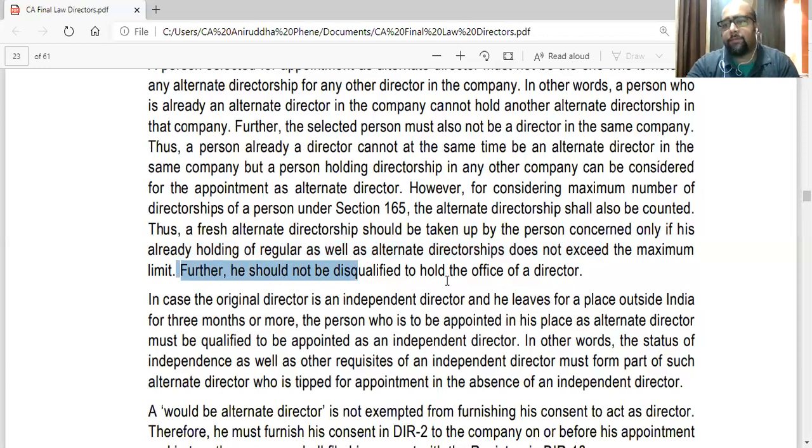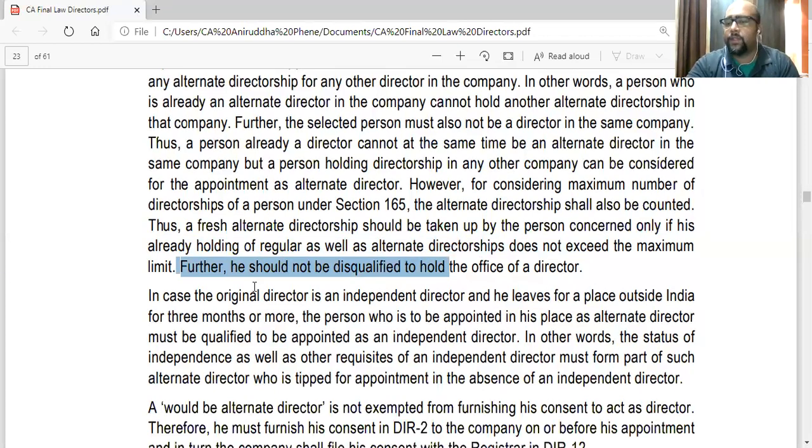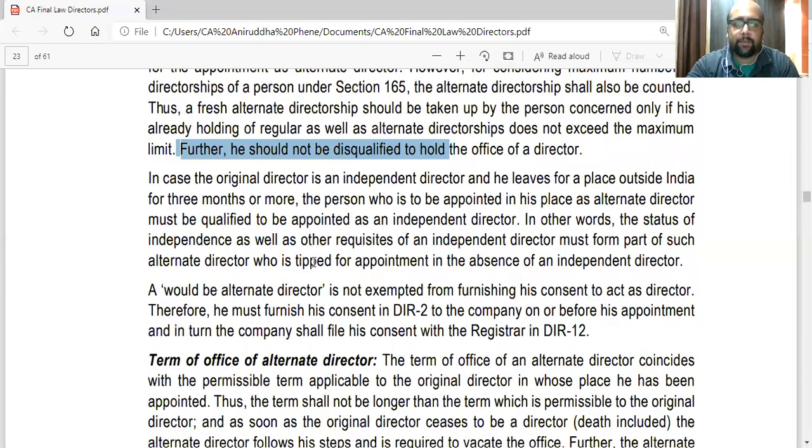Further, he should not be disqualified as a director. Obviously, you are a director in your own right, so don't be disqualified. Section 164 talks about disqualification. So basically, that person should not be of unsound mind, should not be insolvent, should have a DIN and all that. Again, in case the original director is an independent director and he leaves India for 3 months or more, the person who is appointed in his place as alternate director must also be qualified to be an independent director. Because you are replacing an independent director, then you also should be independent director. And independent means he has to satisfy the criteria as per 149 subsection 6.